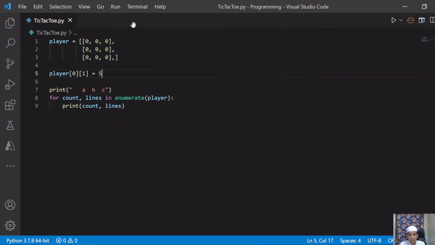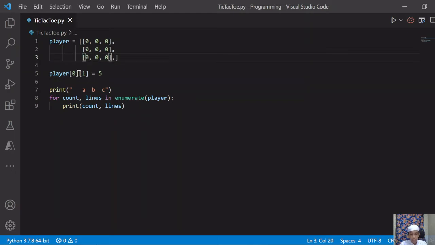So now as you can see here, player is the name of the variable, right? And 0, here there are total 4 lists. Okay, there are total 4 lists, but this is the main list. As you can see here, the brackets are opening here and closing here. This is the one list, but in that list there are total 3 lists. As you can see, this is the first list, this is the second list, this is the third list. So according to the list, these are items, right? And this is the 0th item, this is the first item, this is the second item.